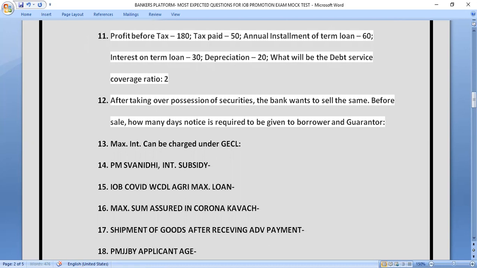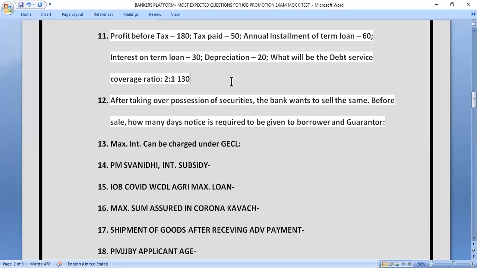2 is to 1. If you want the calculation, 2 is to 1 is the correct answer. For calculation, see friends, first we have profit before tax, and tax is 50. So we have to subtract from profit before tax: 180 minus 50. Then we will get 130.